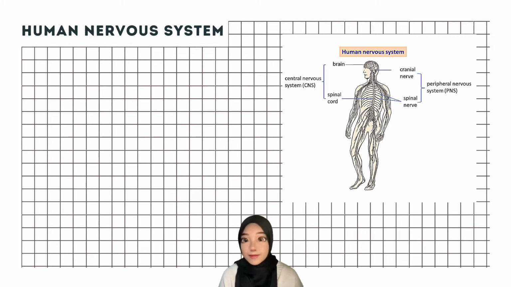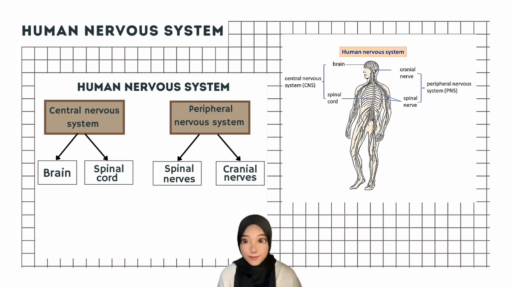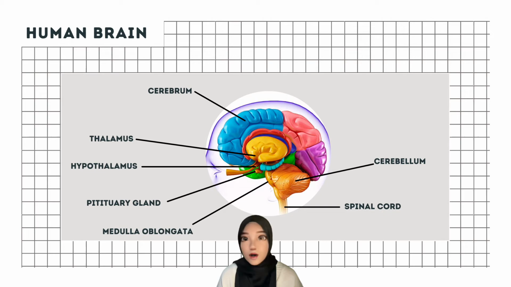Now, let's see what is the role of the human nervous system. The human nervous system is made up of two parts, which are the CNS, known as the central nervous system, and the PNS, known as the peripheral nervous system. The central nervous system is made up of the brain and spinal cord, which act as the controlling, integrating, and interpreting center. While the peripheral nervous system consists of spinal and cranial nerves, which receive and transmit information and connect to the sensory receptors and effectors.